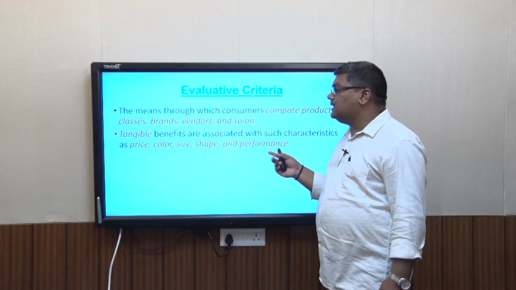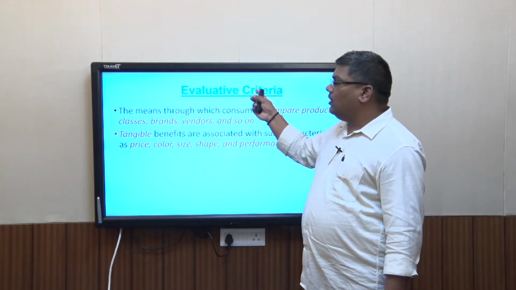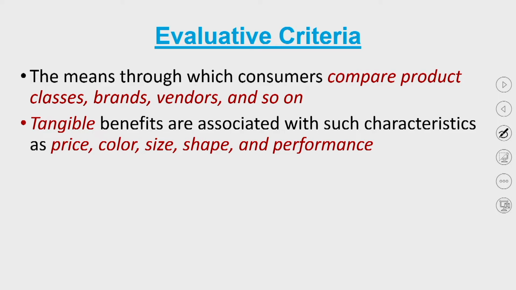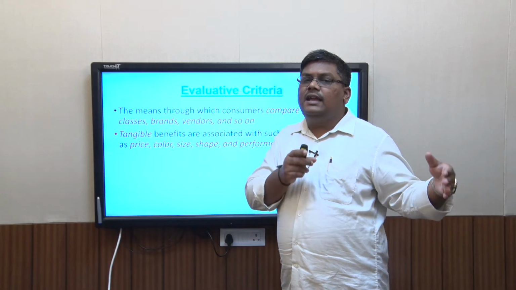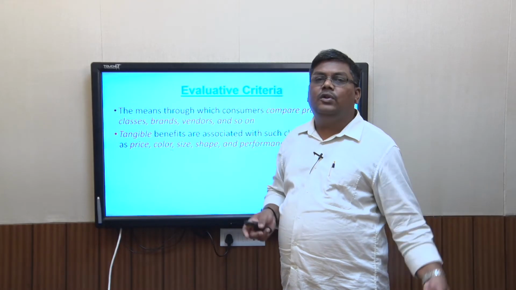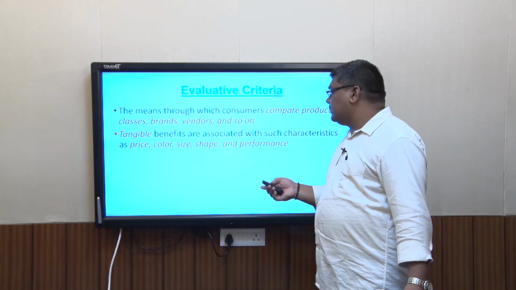And so these tangible benefits are prescribed as an evaluative criterion, as a standard for doing consideration set formation and alternate evaluation. These tangible criteria are price. You can do a price comparison, a color comparison, a size comparison, a shape comparison, a performance comparison, anything which you can touch and feel. And so consumers use tangible benefits as a marker, as a standard for doing alternate evaluation.